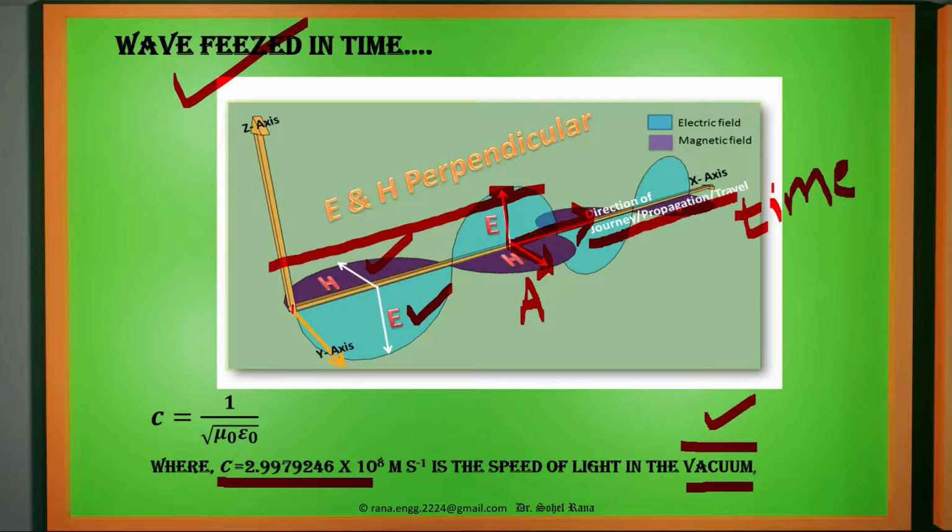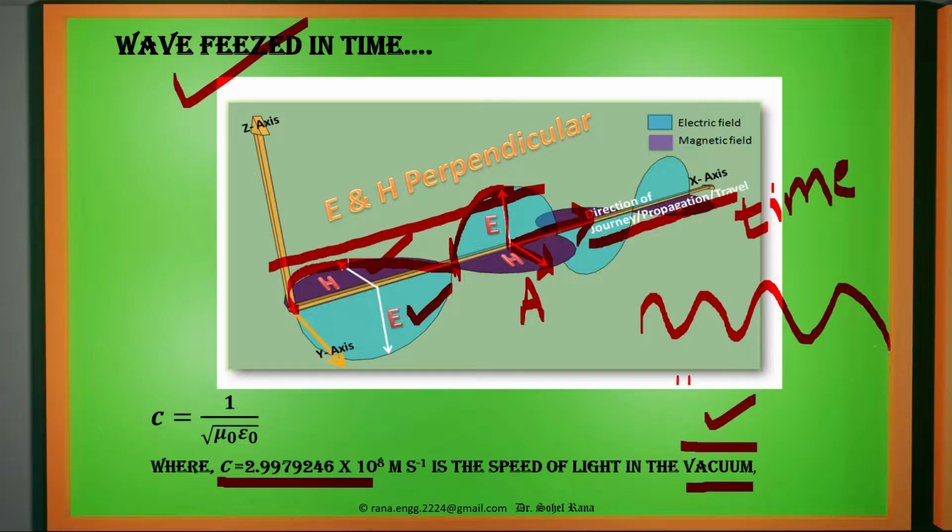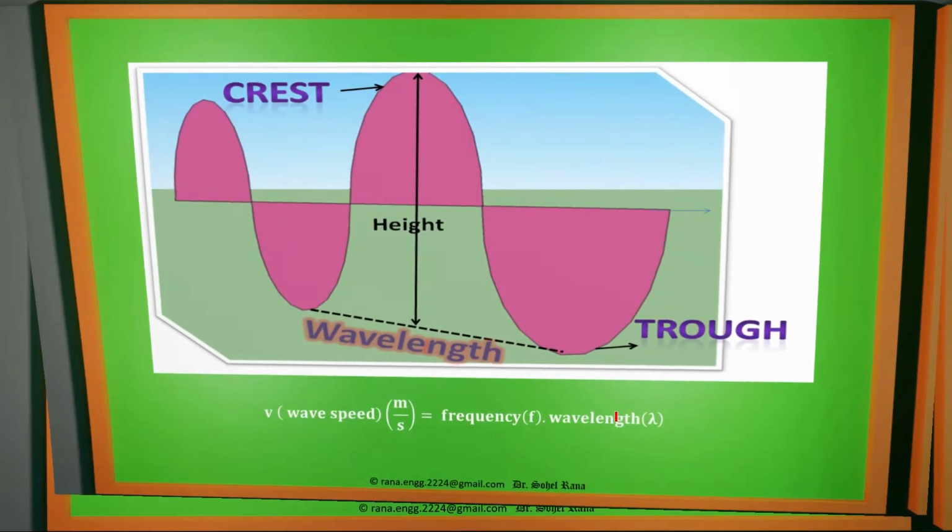Now the amplitude starts from 0, then keeps on increasing to the maximum level. Again it goes back to 0. At one particular point, E and H both become 0, and again their journey starts towards the peak value. Like this, a wave continuously keeps on moving in space. It is not static. We are freezing it for understanding purpose. So frequency may be lower frequency or higher frequency.